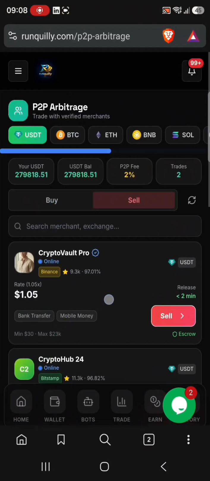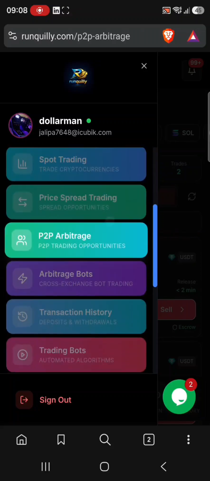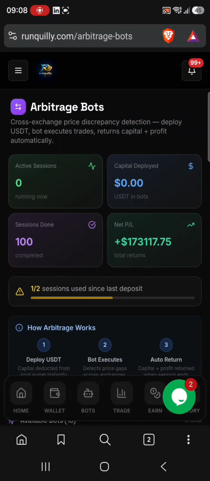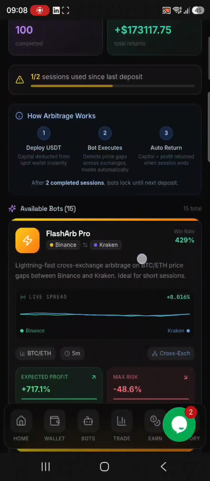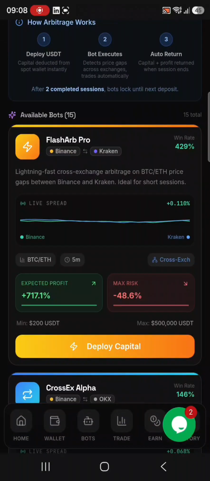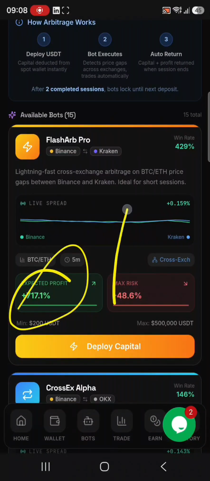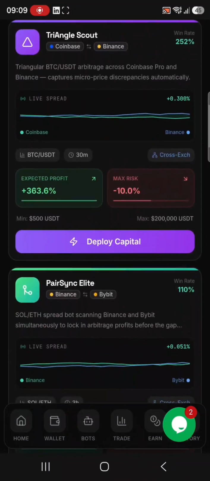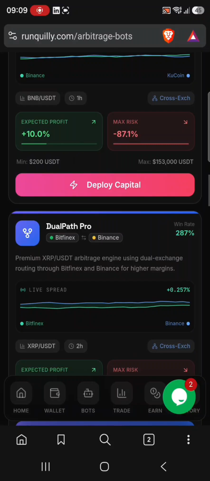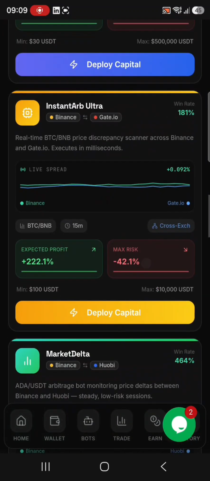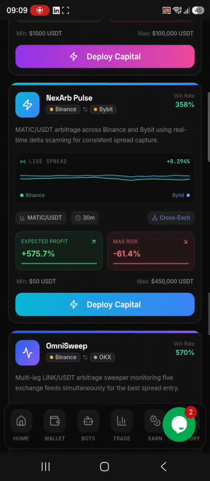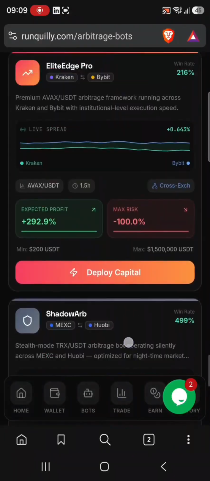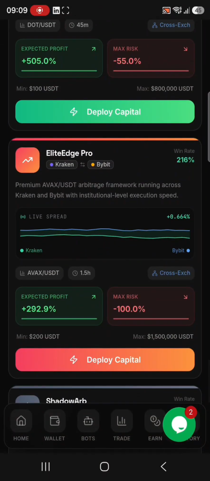So that is manual trading for arbitrage, but also you can use the arbitrage bots. This generates more profits. You can see the bots are very many. You can see they go at a rate of even 17. Let me show you: 151, 363, 80, 10, 434, 222. You can see there 929, a lot. So that means you are eligible to make more with the trading bots compared with manual trading.